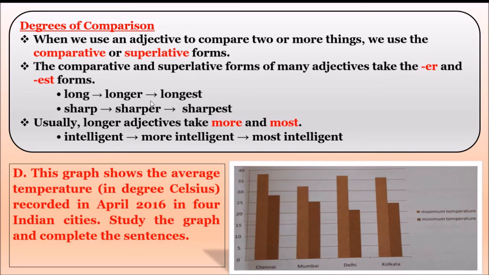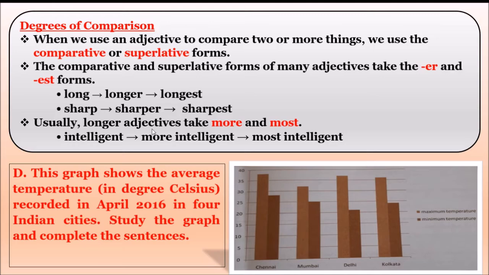Okay, guys? Sharp, the comparative is sharper. This boy is sharper than that boy. Sharpest. This boy is the sharpest boy in the class. So class is a group here.